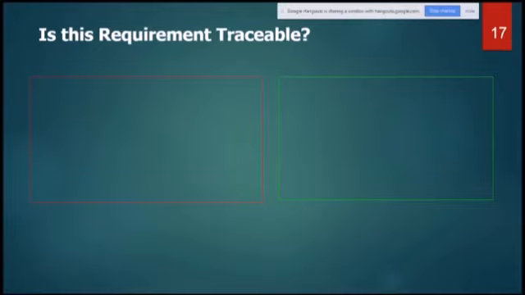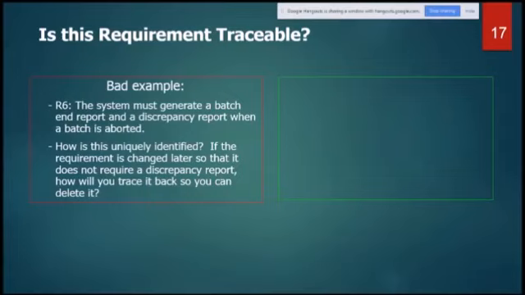These are traceable requirements. Now example, if we say the system must generate a batch end report and discrepancy report when the batch is aborted. Now how can we combine?